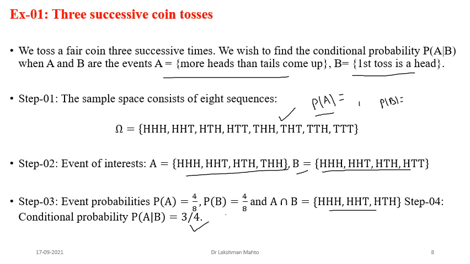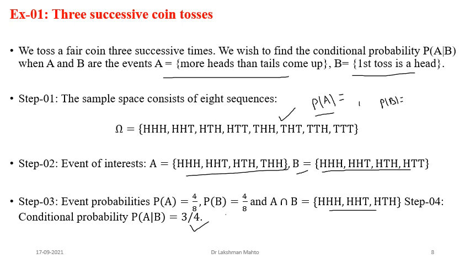The other way is that you can apply the formula: probability of A given B equals probability of A intersection B divided by probability of B. That approach also works, but here I always suggest going for direct calculation. That means you ask how much of A is happening within B, divided by how much of B is happening in the sample space. So that is the approach to calculate conditional probability.